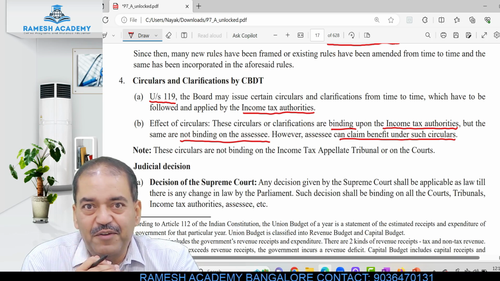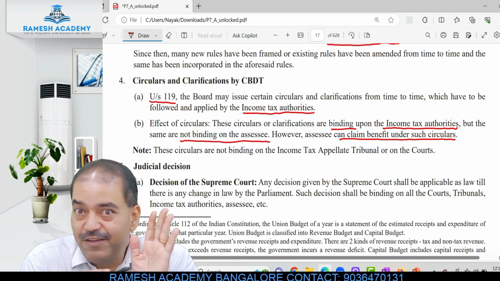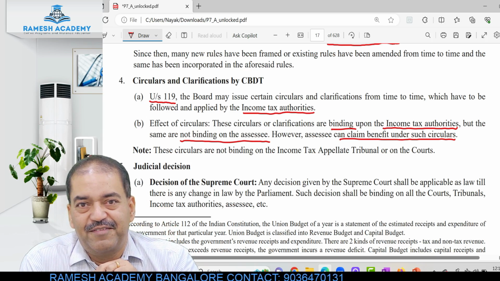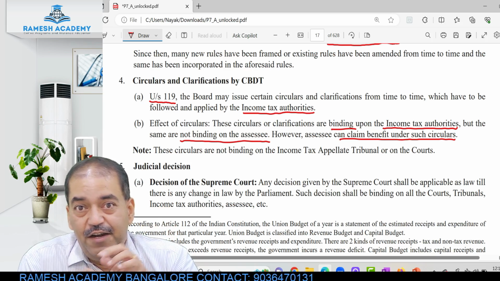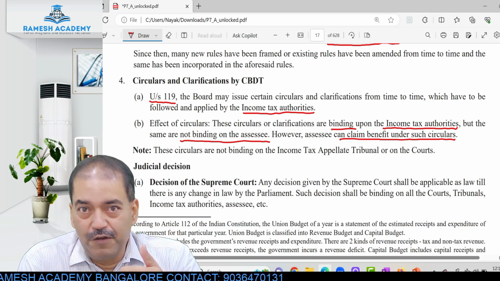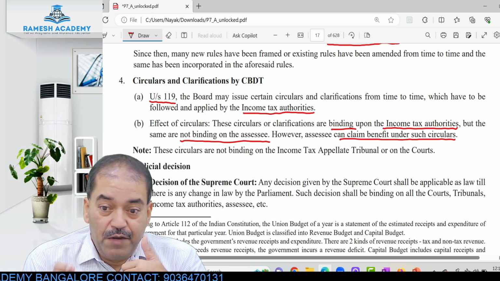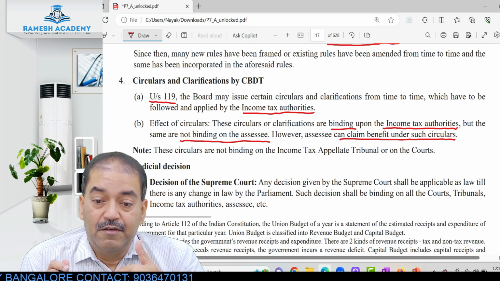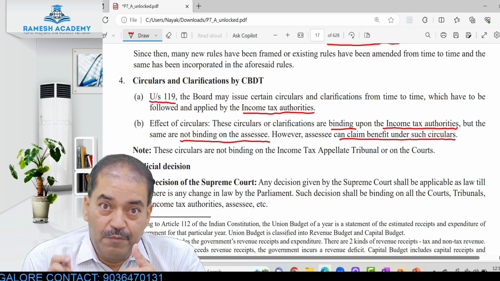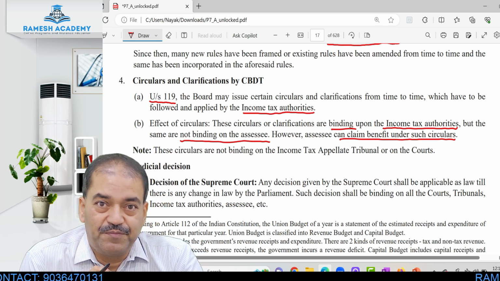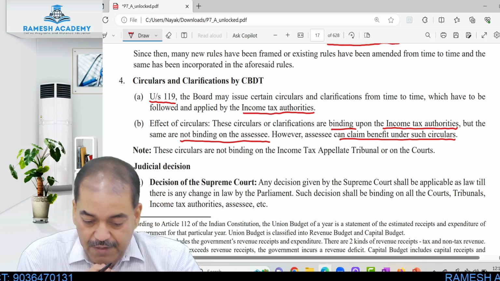Or I will show you that circular and say, this is the benefit which is for me. It is not compulsory for us to follow the circulars because it is not a circular meant for us. But if there is a benefit in that, I will point out that there is a benefit in it for me. Please implement that benefit. Right?